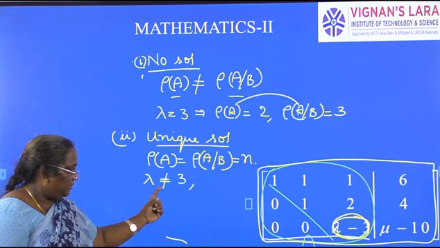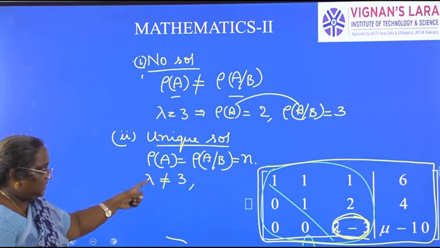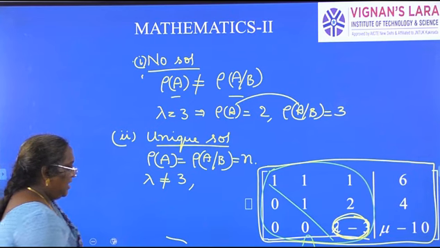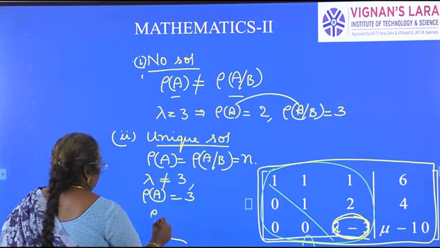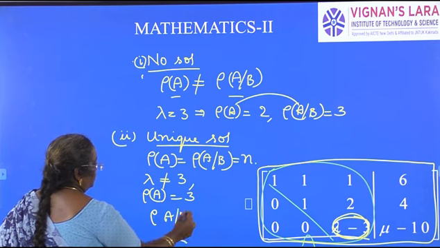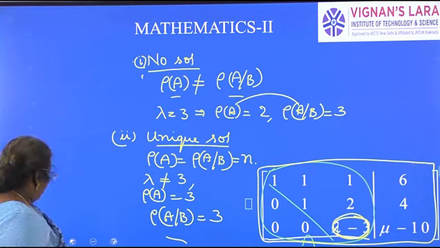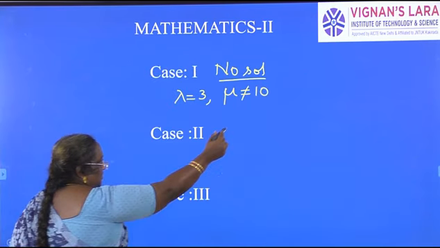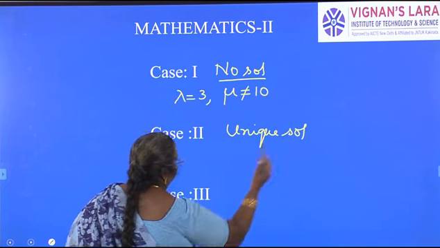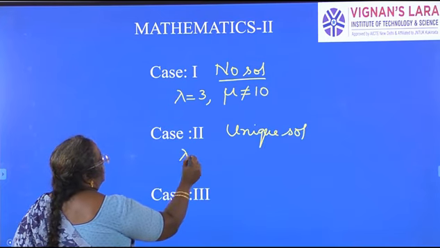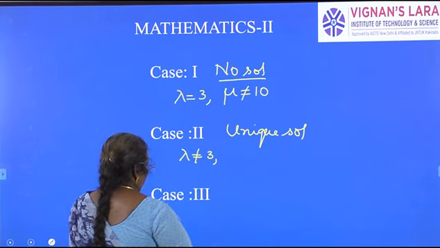Even though mu is equal to 10, no problem. So in this case, rank of A will be 3, and rank of augmented matrix also will be 3. So the second case, unique solution: when lambda is not equal to 3, mu can be anything, no problem.